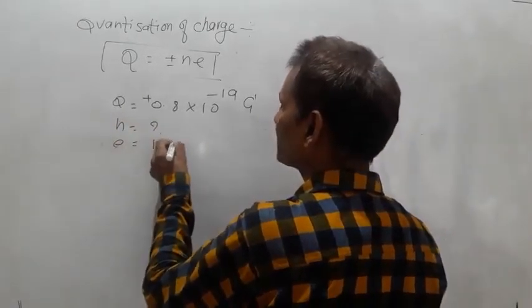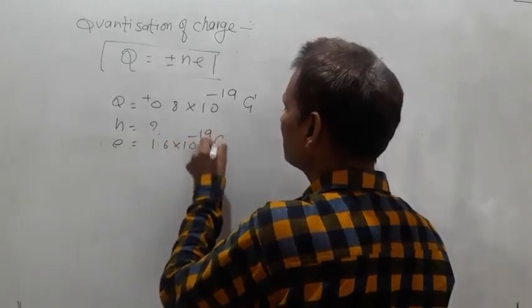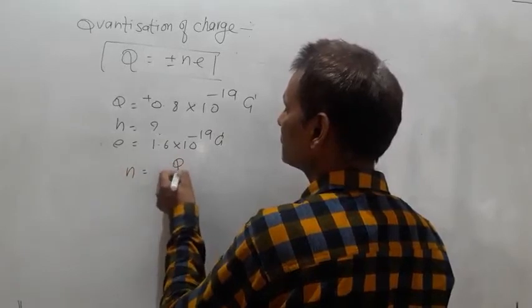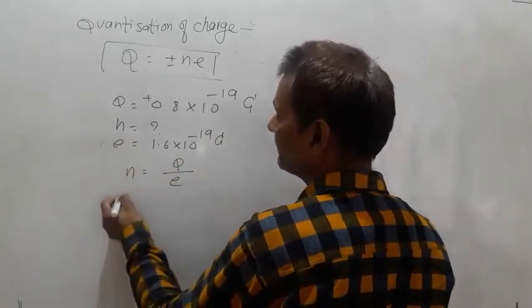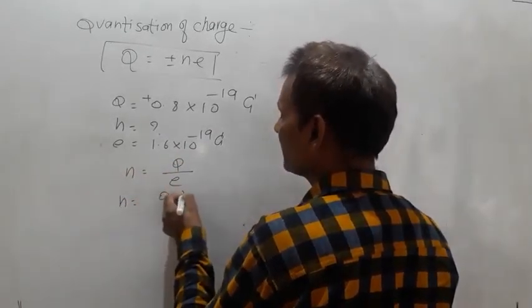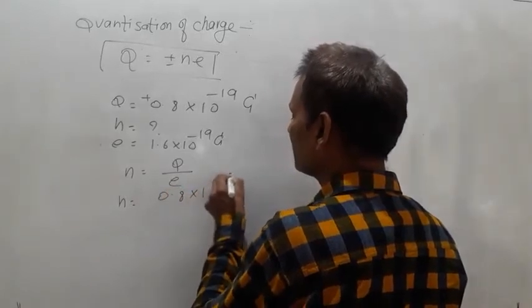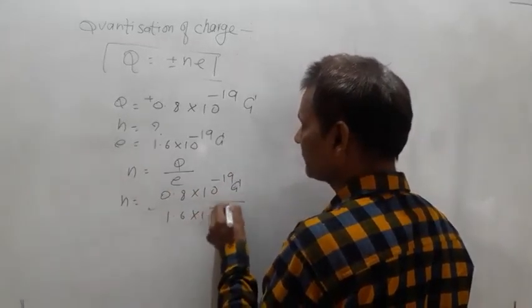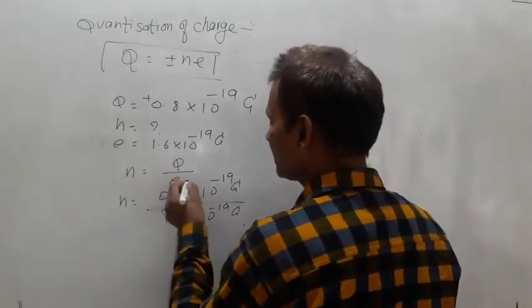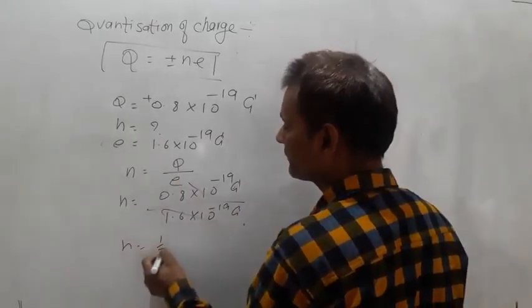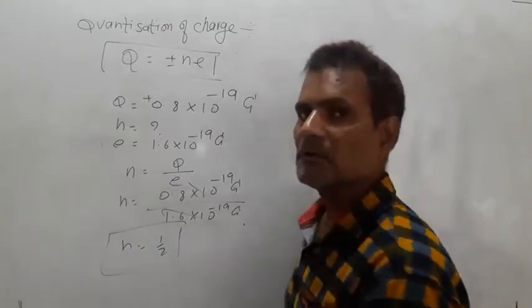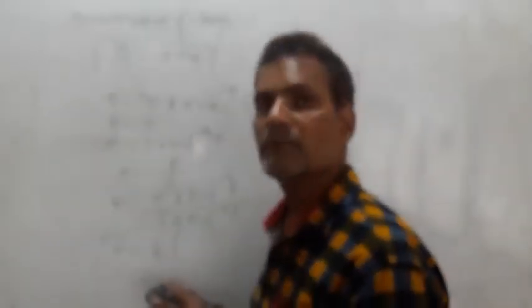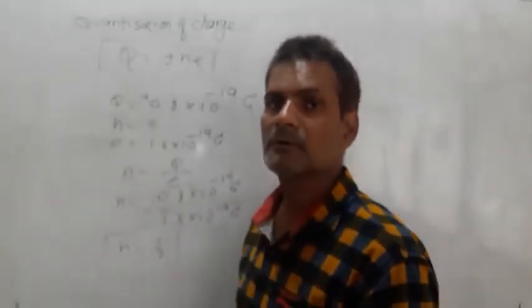e is 1.6 into 10 to the power minus 19 coulomb. Then n equals Q by e. n equals 0.8 into 10 to the power minus 19 coulomb upon 1.6 into 10 to the power minus 19 coulomb. Cancel it. There is 1 by 2, which is not possible because this is a half electron.